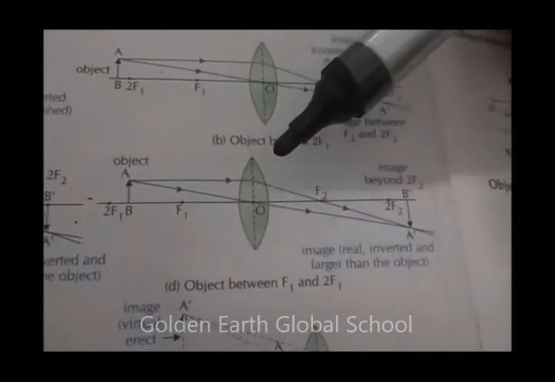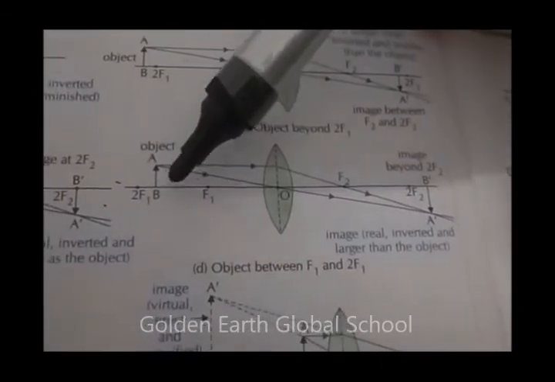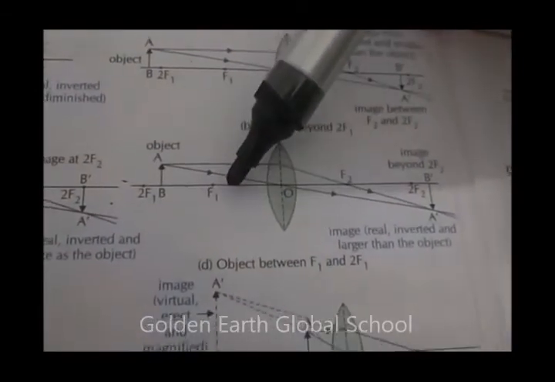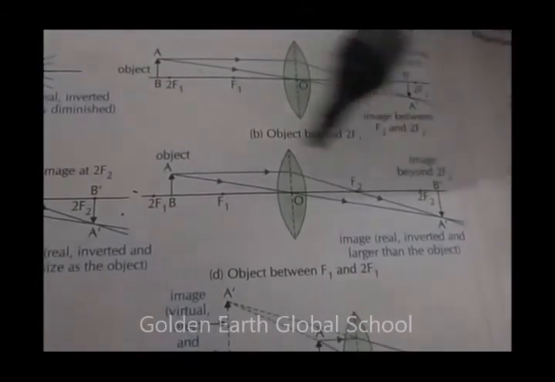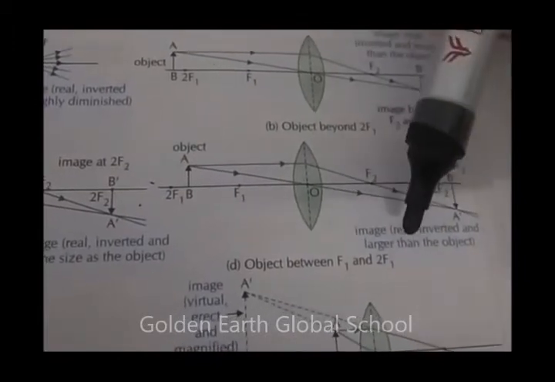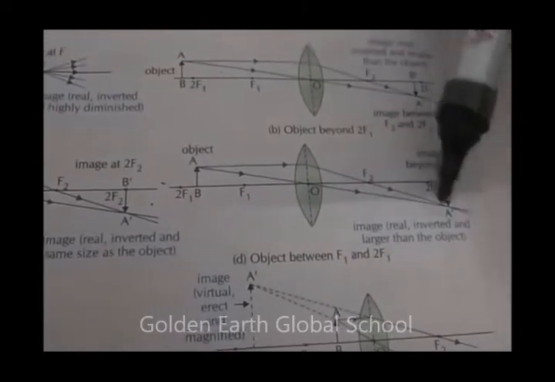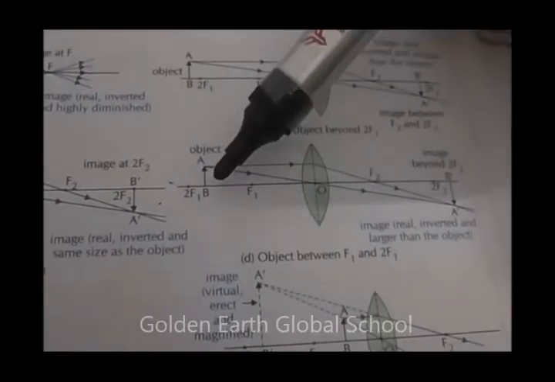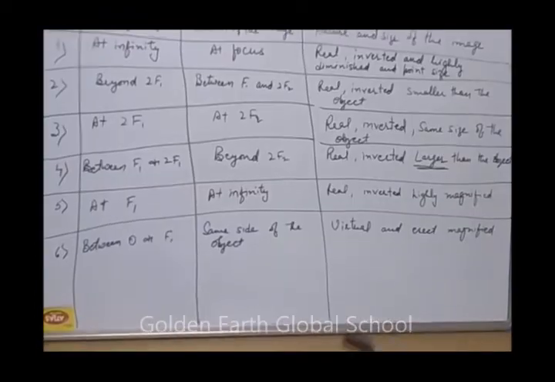Now you can see from the figure that the object is between 2F1 and F1. The image formed is beyond 2F2, and the image is real, inverted, and larger than the object. Here what you are going to see, the image is larger than the object and it is real and inverted.